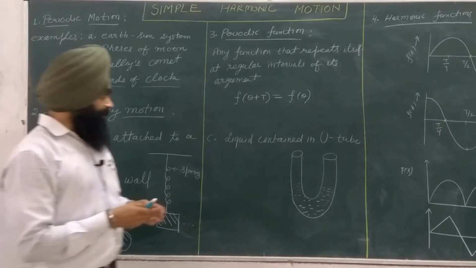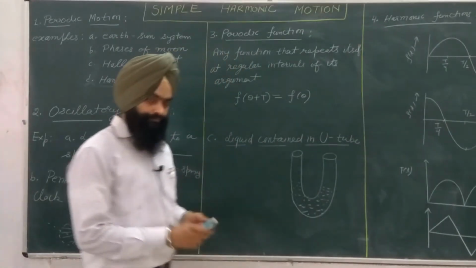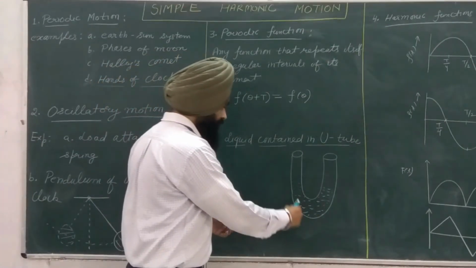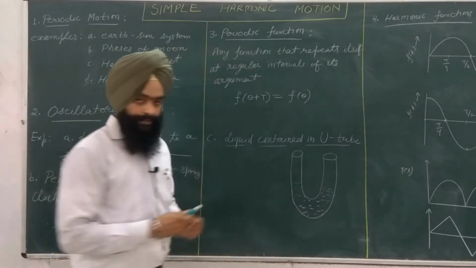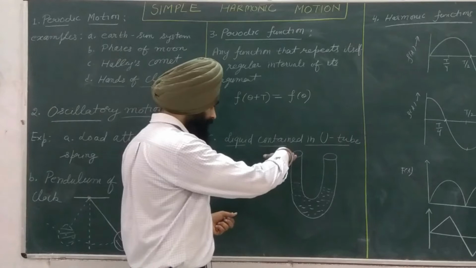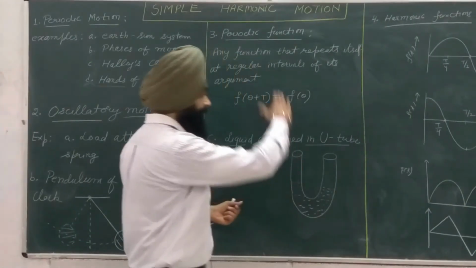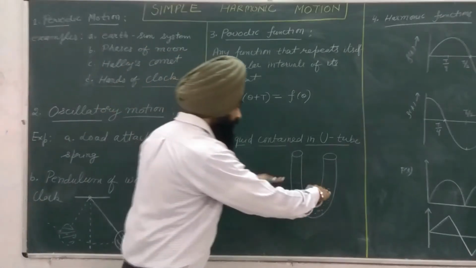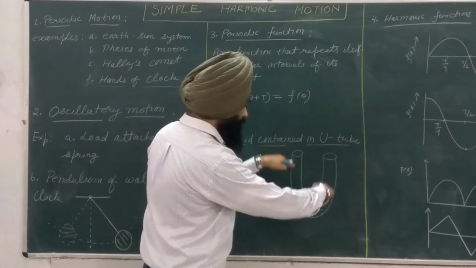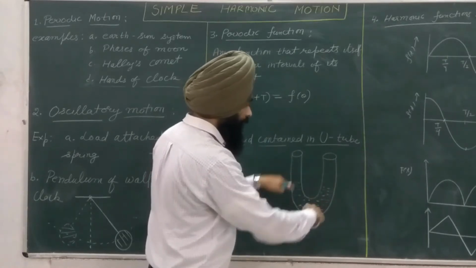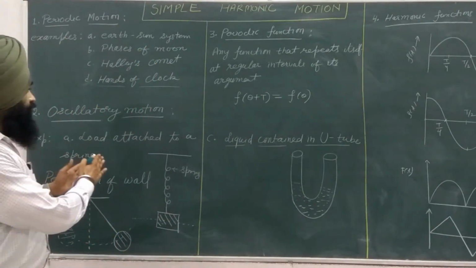The third example we can take here is liquid contained in a U-tube. You can see here the U-shaped container in which some liquid is filled. If this liquid is compressed from this side, it will move upward on the other side, and if I release it, the liquid will move back and forth like this, giving oscillatory motion around a mean position. So this is all about oscillatory motion.